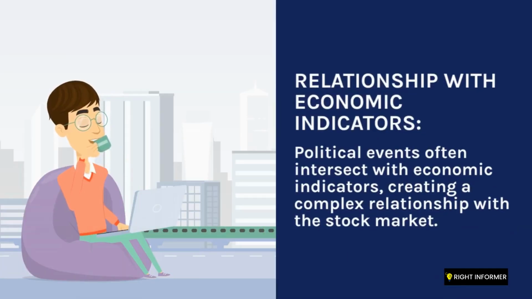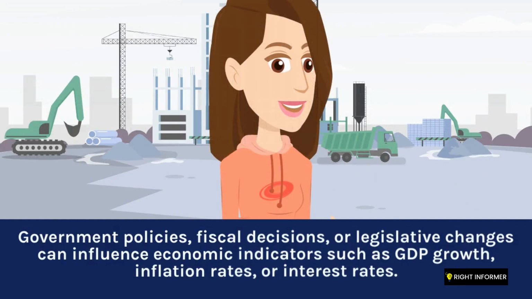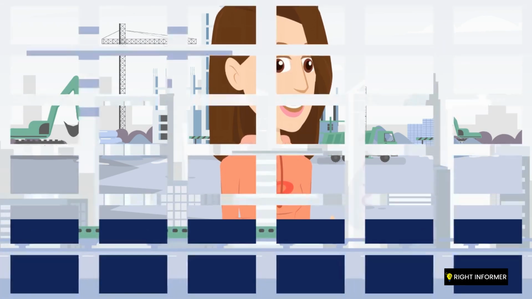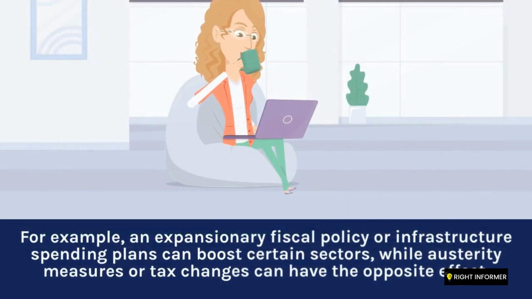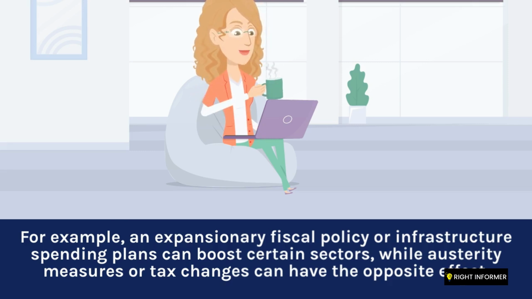Relationship with economic indicators. Political events often intersect with economic indicators, creating a complex relationship with the stock market. Government policies, fiscal decisions, or legislative changes can influence economic indicators such as GDP growth, inflation rates, or interest rates. Investors monitor these indicators and adjust their portfolios accordingly. For example, an expansionary fiscal policy or infrastructure spending plans can boost certain sectors, while austerity measures or tax changes can have the opposite effect.